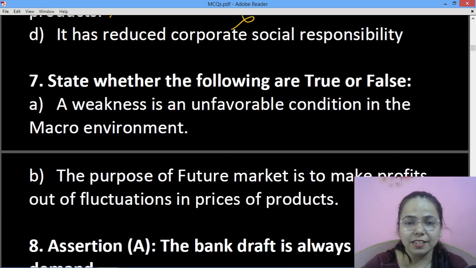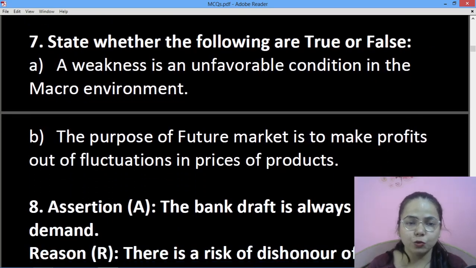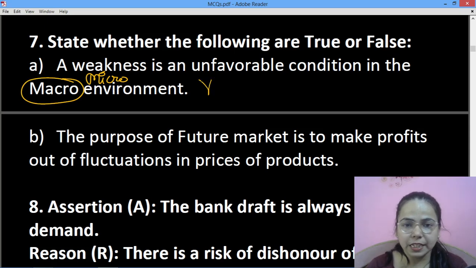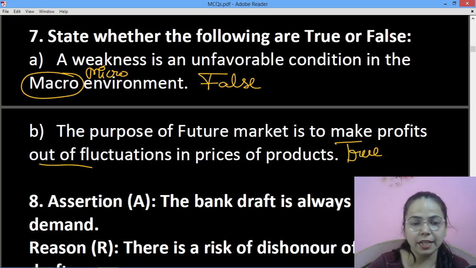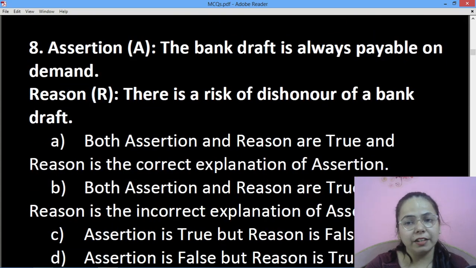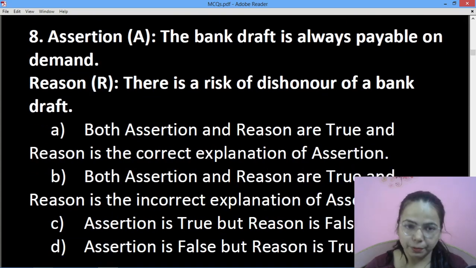Then next is, state whether the following statements are true or false. A weakness is an unfavorable condition in the macro environment. No, it is an unfavorable condition in the micro environment. Hence it is false. Next question is, the purpose of future market is to make profits out of fluctuations in the prices of products. So it is true. Then next is, the bank draft is always payable on demand. Okay, that is correct.